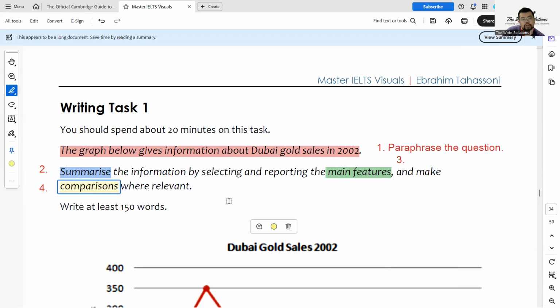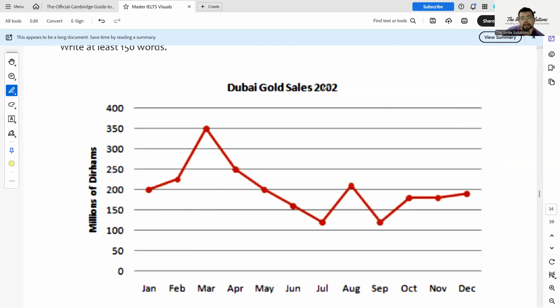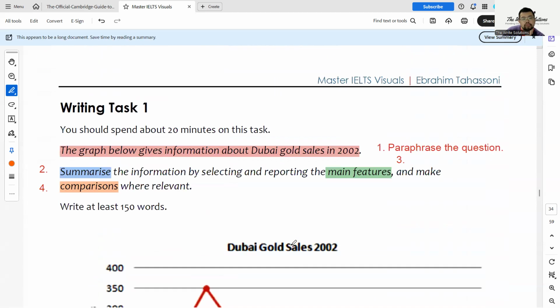The graph below shows information about Dubai gold sales in 2002, okay? So this is Dubai gold sales in 2002, okay? So here is the diagram illustrates. You see how illustrates? So that is red here. Illustrates is paraphrase. Diagram, okay? What word do they use? They use graph.